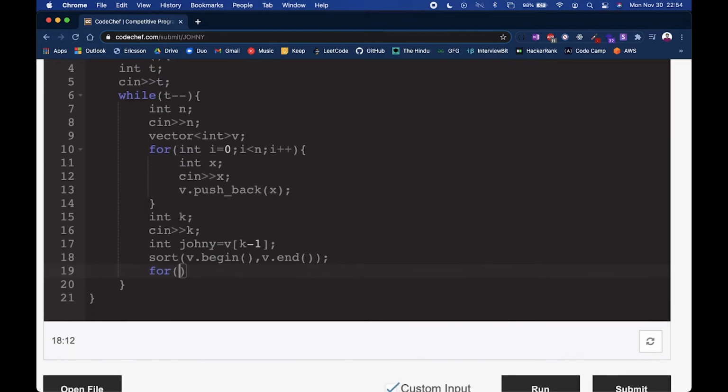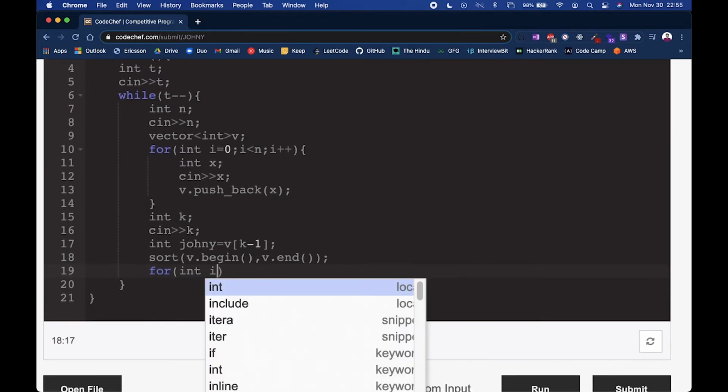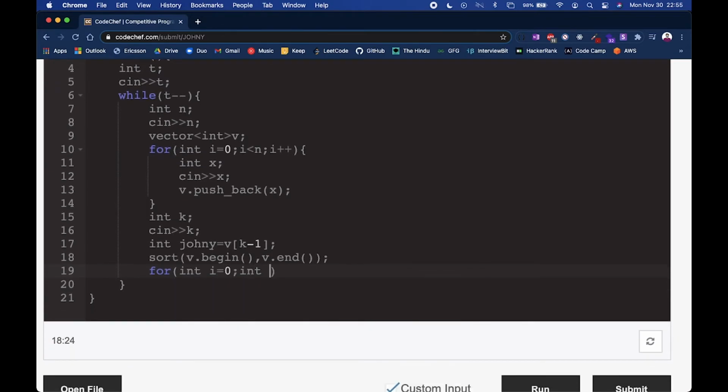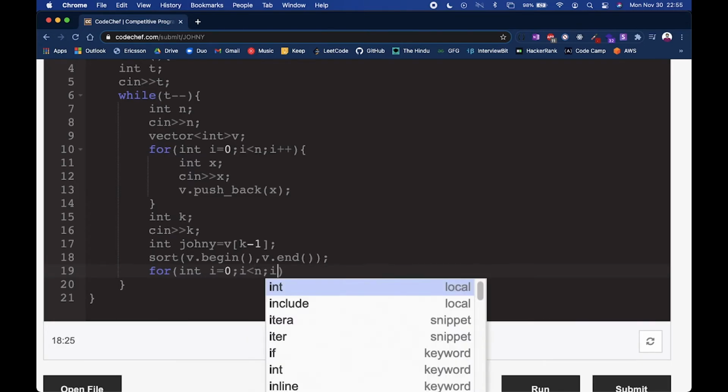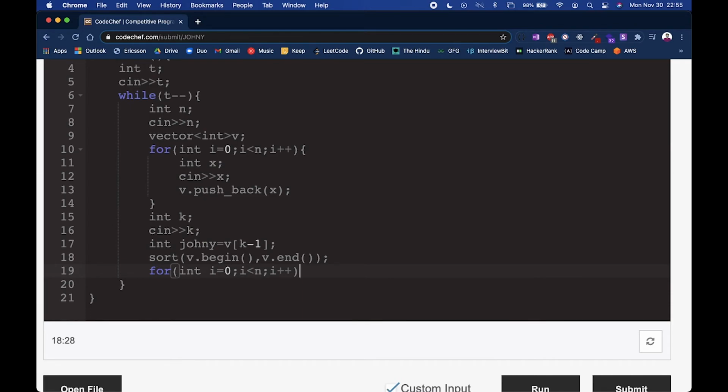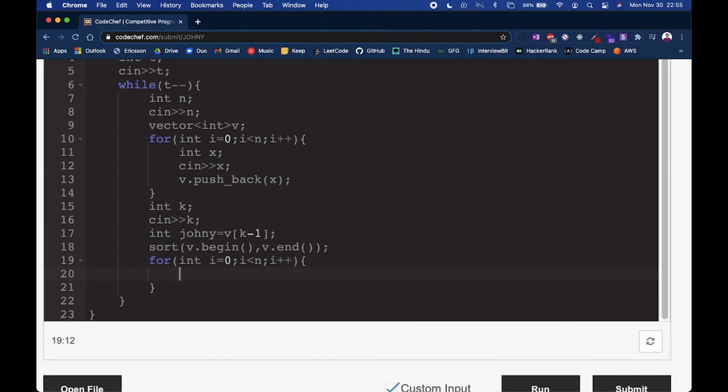Now again, we have to iterate through the sorted array, and then check for the condition, where in the sorted array it matches the Johnny song. How we can do it is v of i, and we will just check whether it is equal to Johnny.